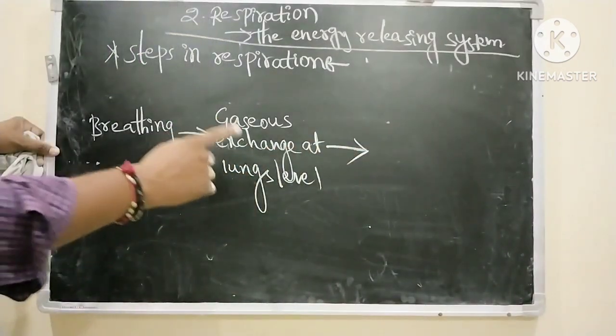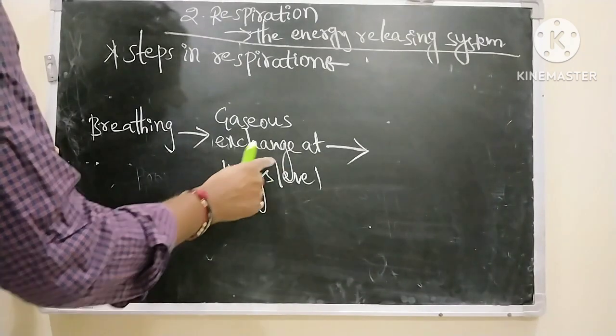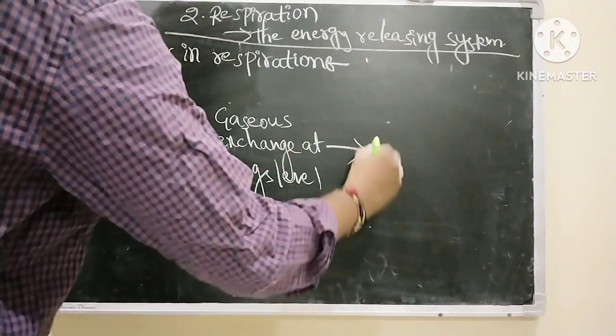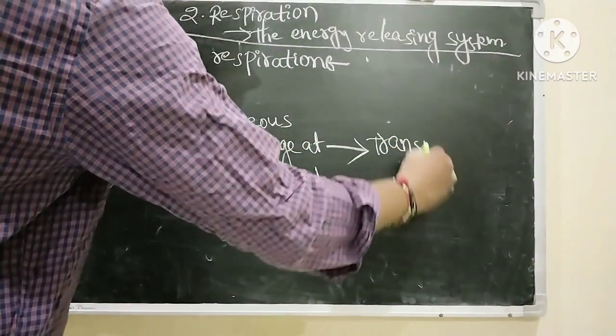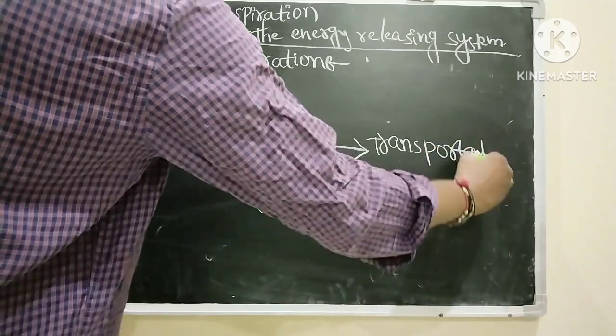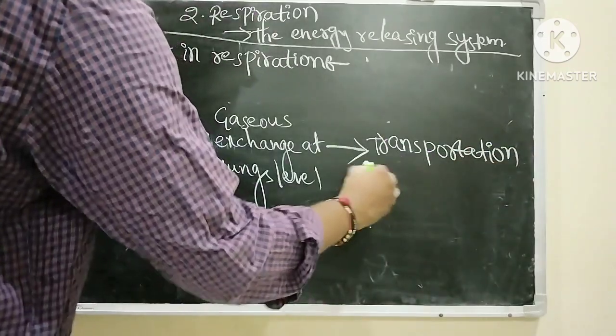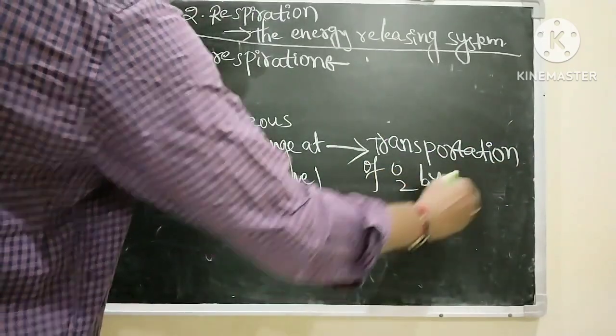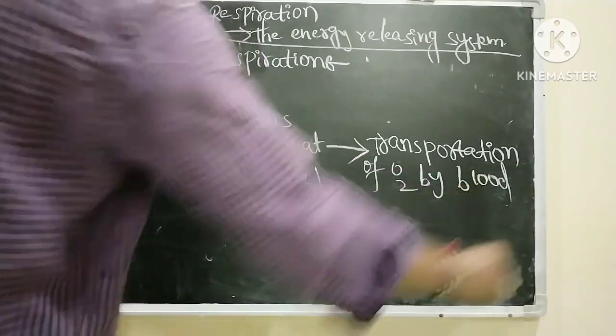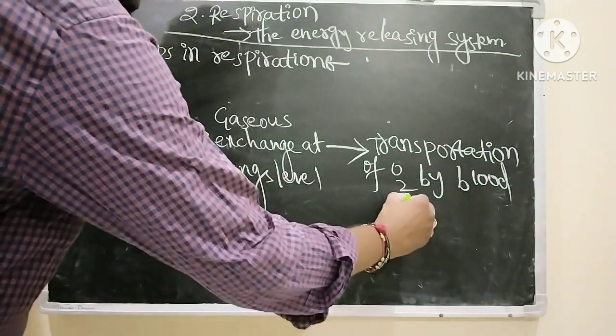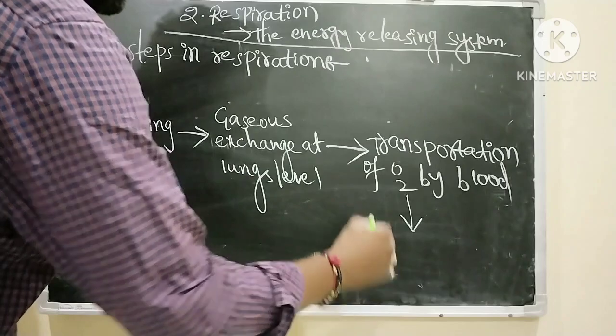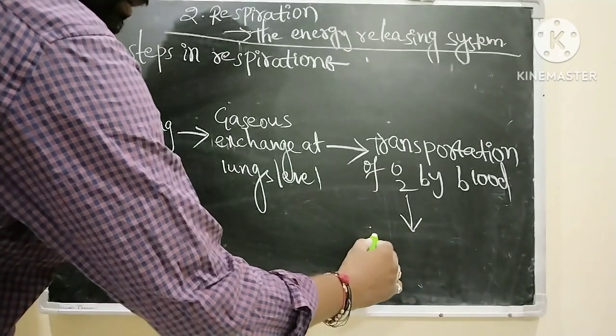From the lungs the oxygen goes to blood, and the blood does the transportation of oxygen. Then the blood gives this oxygen to tissues to perform respiration.